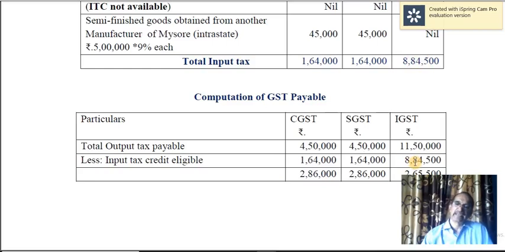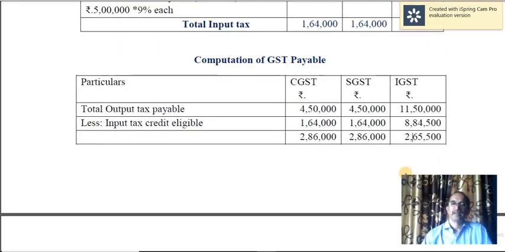So input tax credit is utilized towards payment of IGST. There is no surplus, and 2,65,000 IGST is payable. So we have fully exhausted the ITC of IGST.